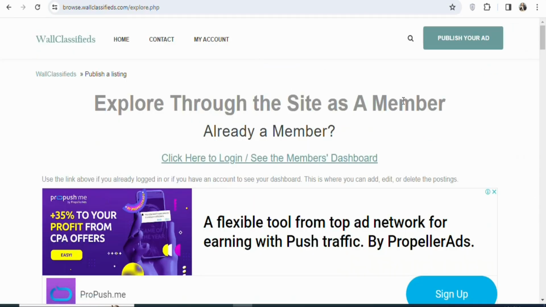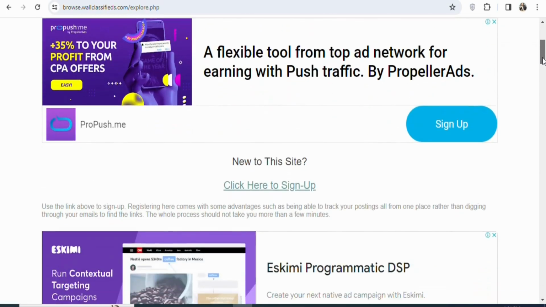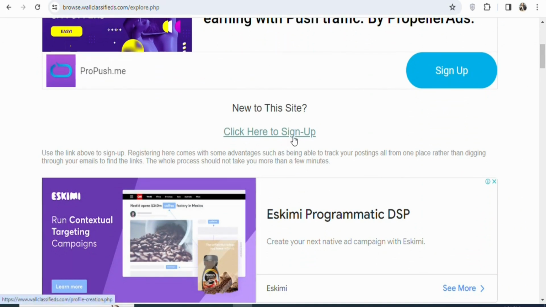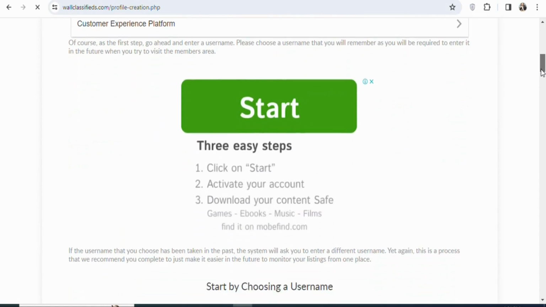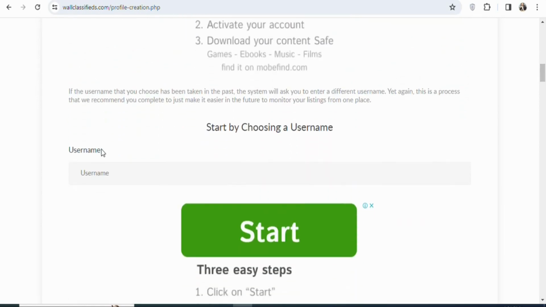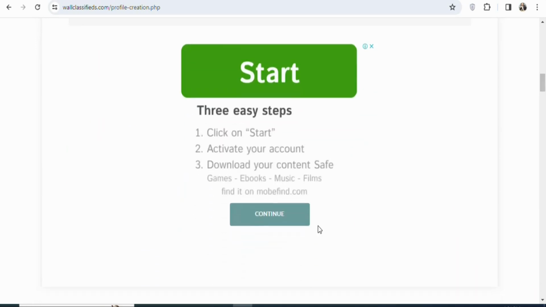Once you click on it, you're going to see a page like this. What you have to do is scroll down and then click right here, Sign Up. Once you click on Sign Up, you're going to see a page like this. Scroll down, and you can see Enter your username. Once you enter your username, click on continue. Then follow the prompts so that you can create your free account. It is free, you don't need to pay for anything, so follow the steps and create your account.